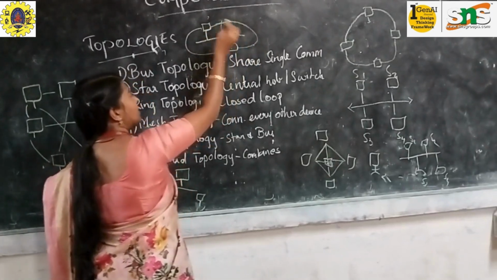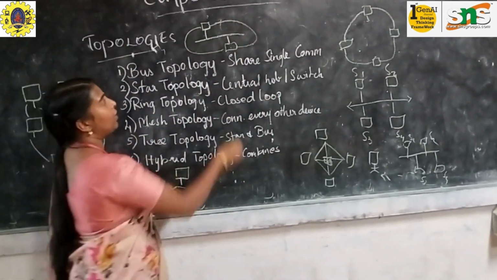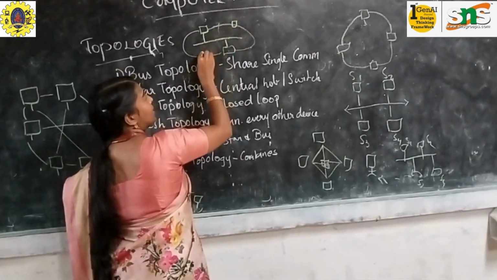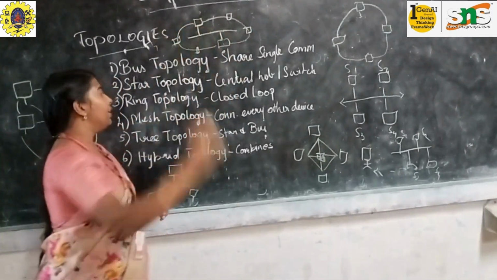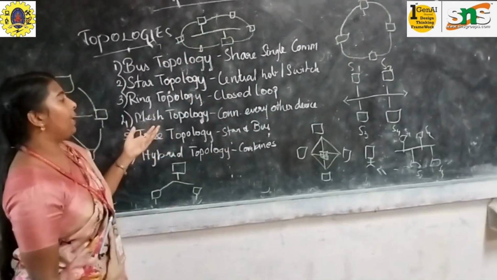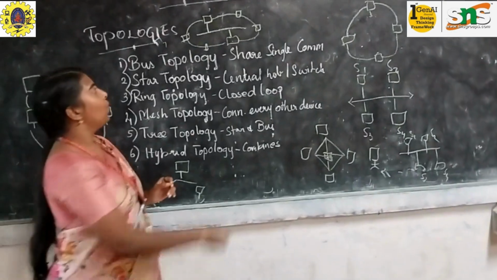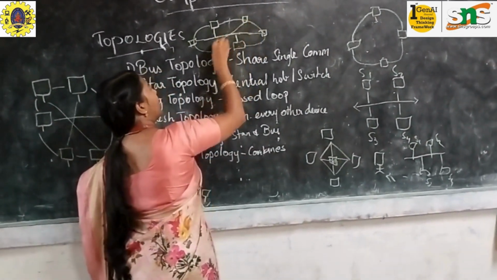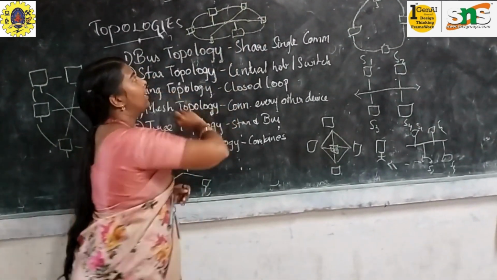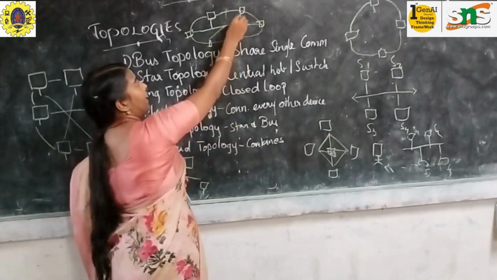It may be like this, or you can have a star topology connection where every end connects together in your network, or even a mesh connection where every device is connected. So even you can connect your devices like this or through your single cable.